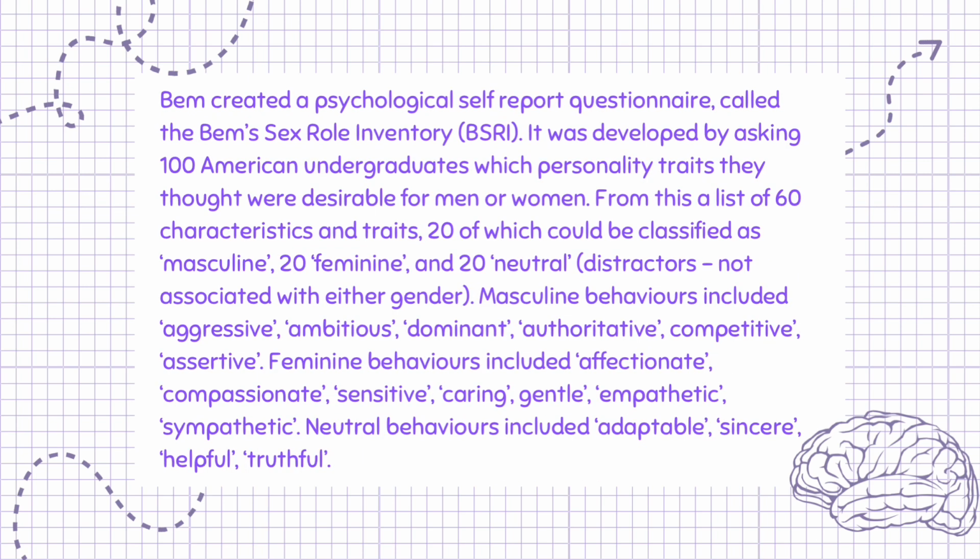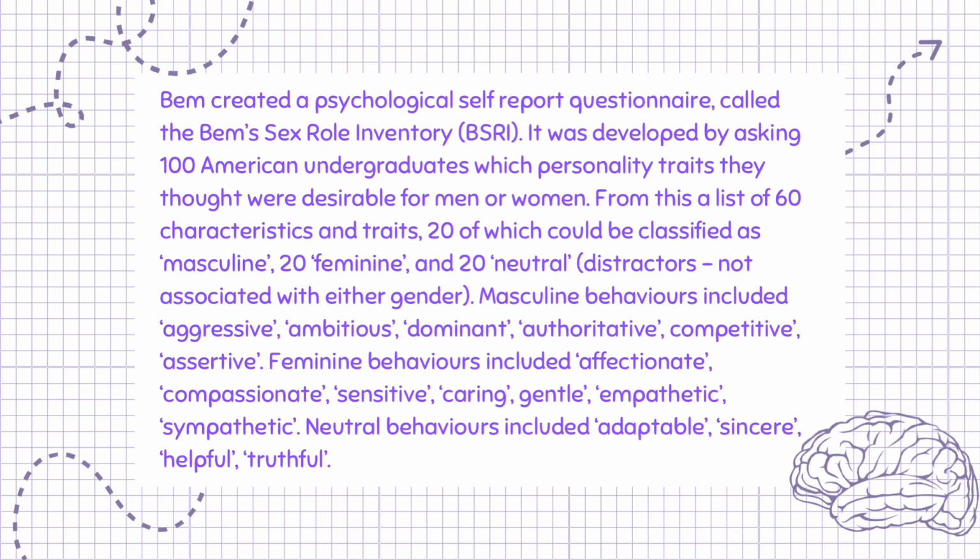Bem created a psychological self-report questionnaire, called the Bem Sex Role Inventory, BSRI. It was developed by asking 100 American undergraduates which personality traits they thought were desirable for men or women. From this, a list of 60 characteristics and traits, 20 of which could be classified as masculine, 20 feminine, and 20 neutral, distractors not associated with either gender.